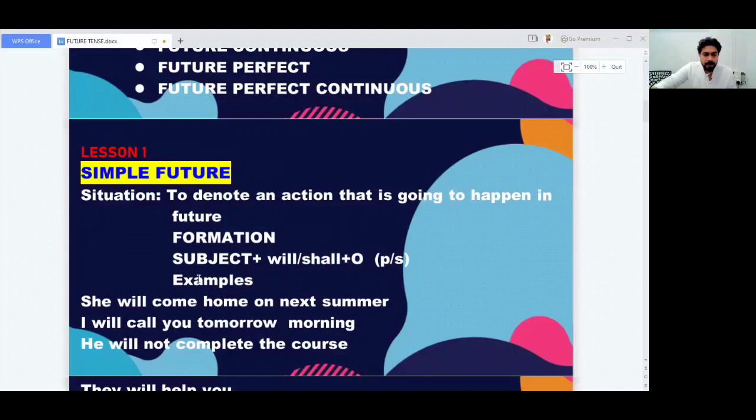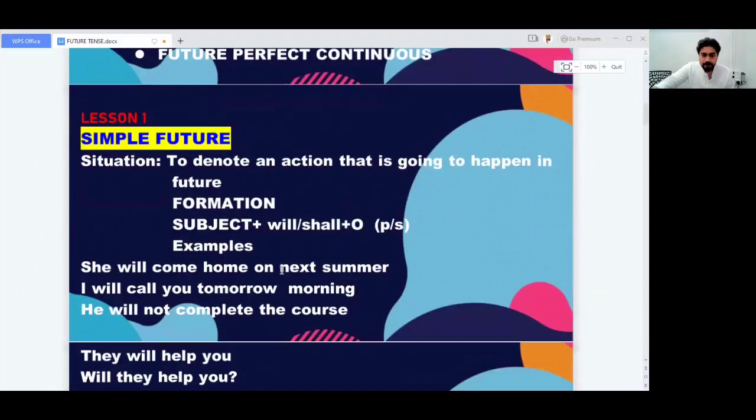Now, the formation is subject plus will or shall plus object. That's it. And whether the subject is singular or plural, you can use will or shall. These days, we don't use shall very often, but will is very, very common. We always use will. And there is a slight difference between will and shall, and I will tell you as we progress. So let's make some examples.